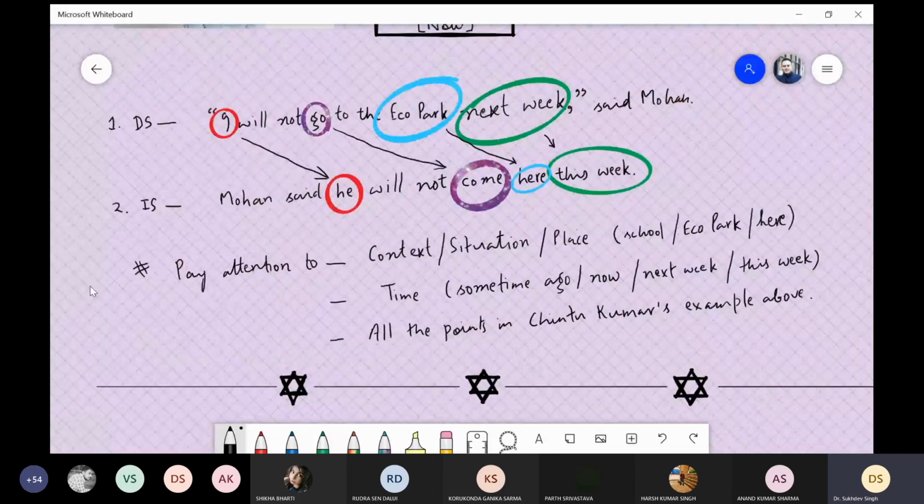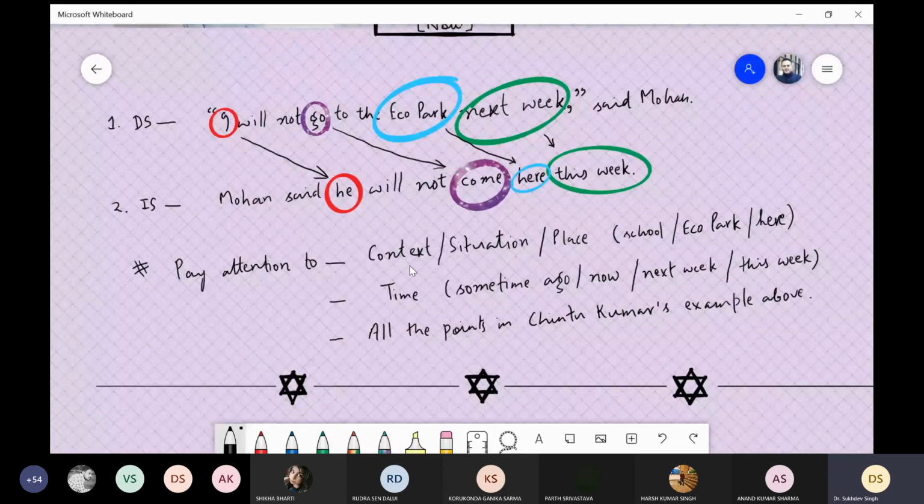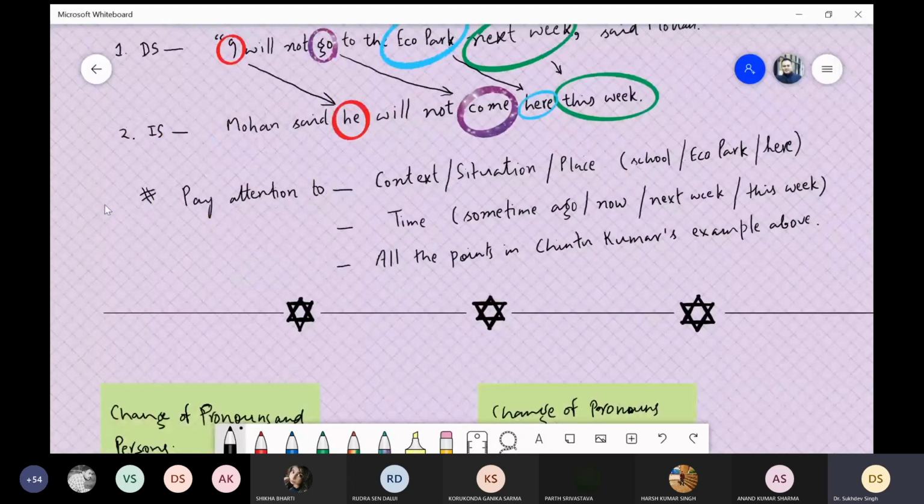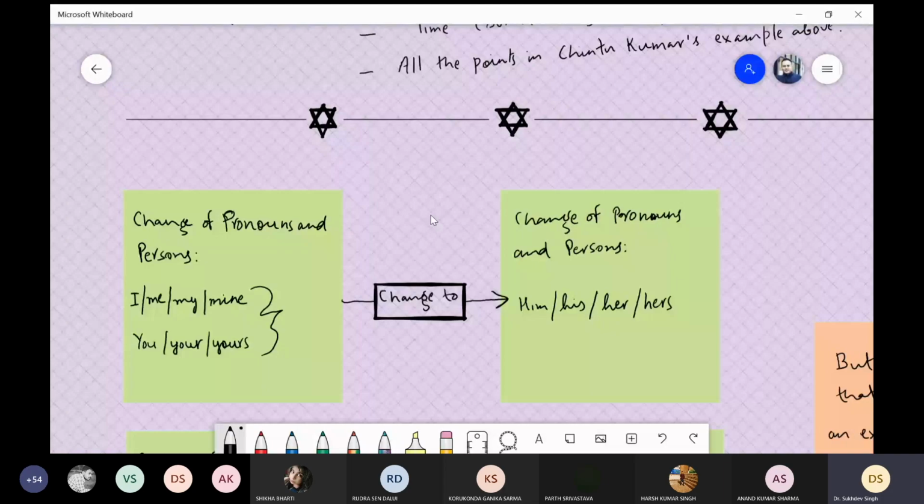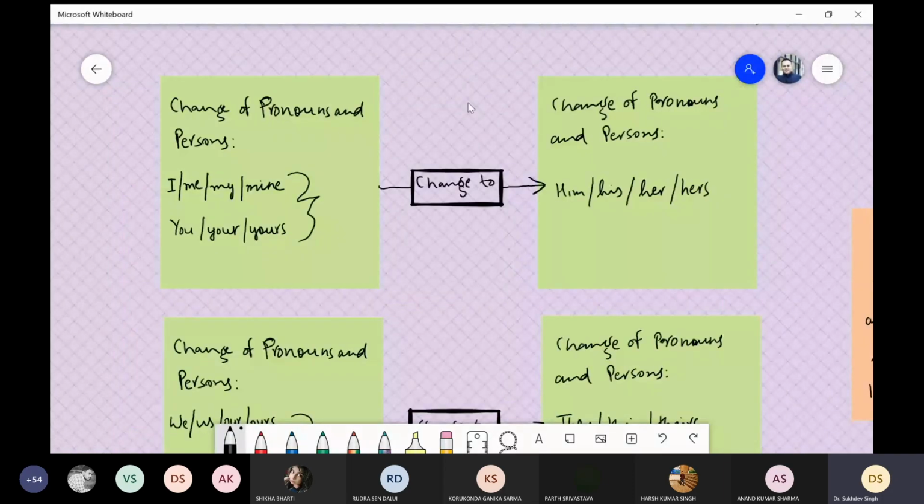What is the context in which a statement was made, or what was the situation, or what was the place? For instance, school, Eco Park, here. You also need to pay attention to time in direct and indirect speech. Some time ago, now, next week, this week, and also pay attention to all the points which we had made in Chintu Kumar's example. Now, let us see, there are some rules also. And as usual, you need to also remember that although there are rules, those rules are not the ultimate thing. The rules are there, but there are exceptions also. Rules are changeable. Sometimes these rules change.